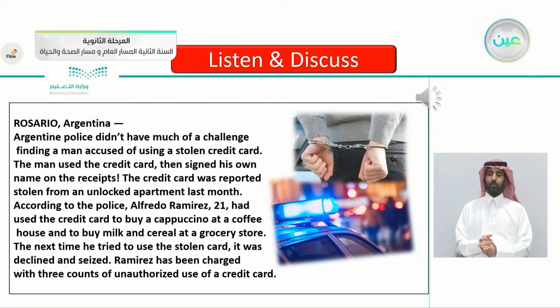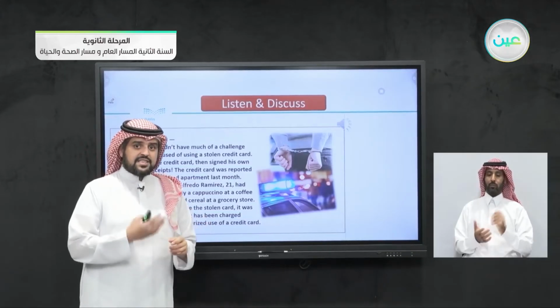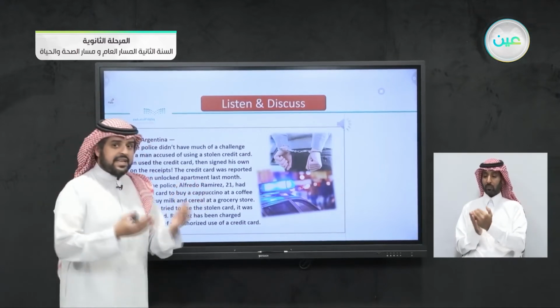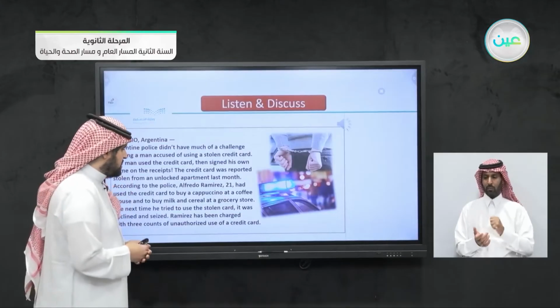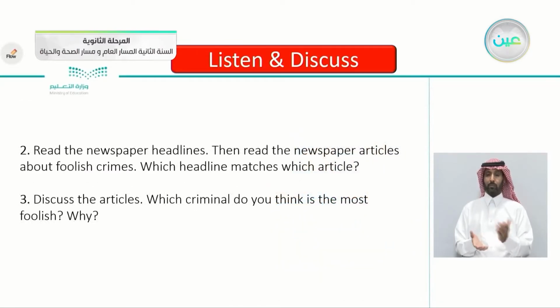So this is a story in Argentina about a boy named Ramirez, Alfredo Ramirez. He stole a credit card, but once he wanted to sign the receipts, he signed his own name. Of course, the credit card isn't in his name because he stole it. So this is how the police caught him. But of course, the last time he tried, the card was declined. What's the meaning of declined? Yes, it's off use. It's declined. So again, read the newspaper headlines, then read the newspaper articles.